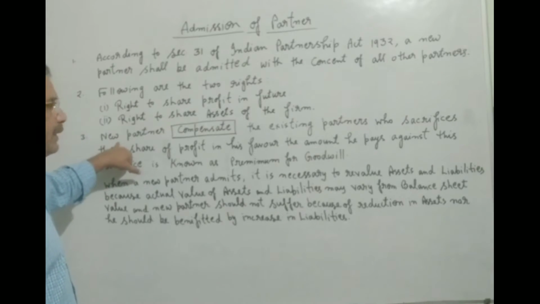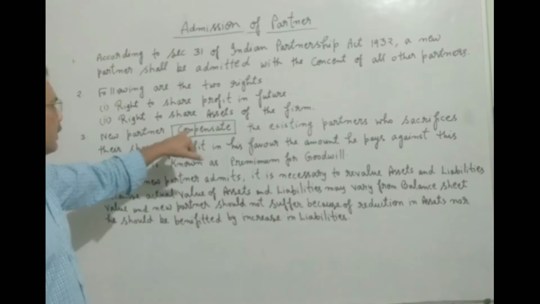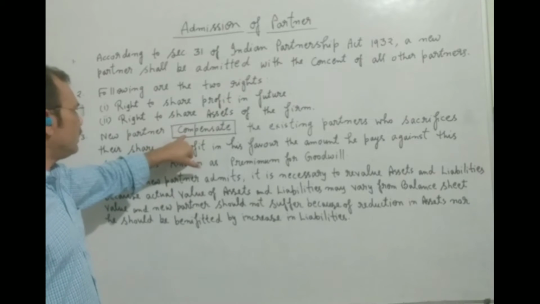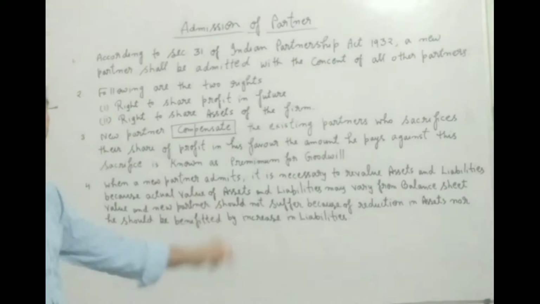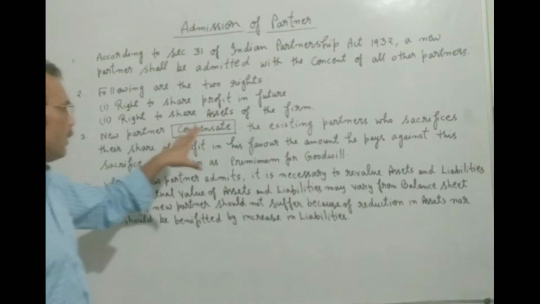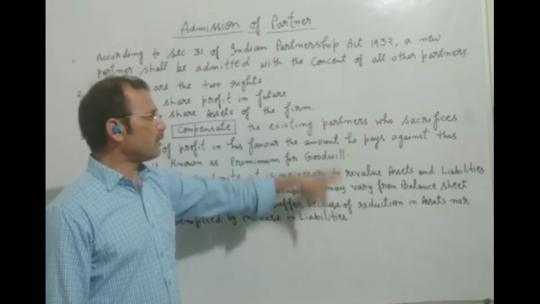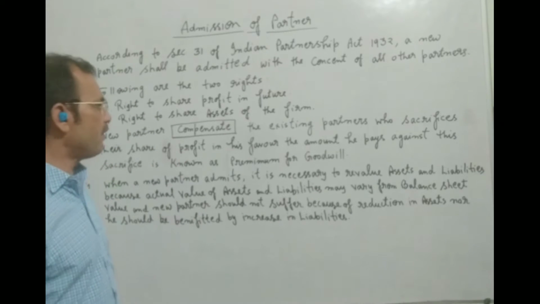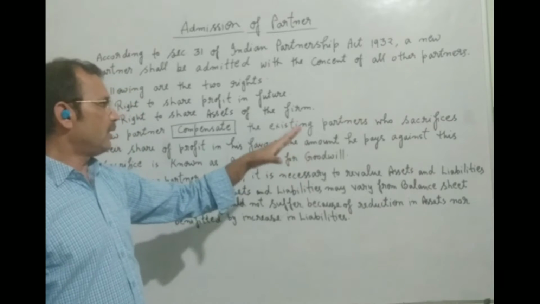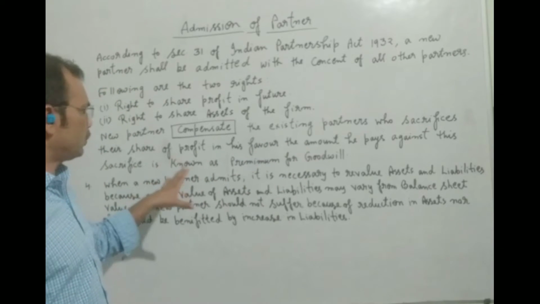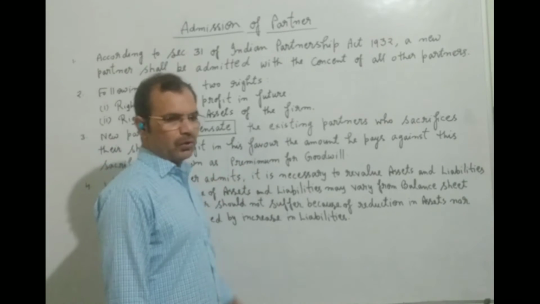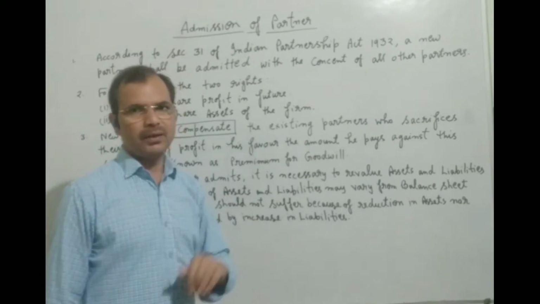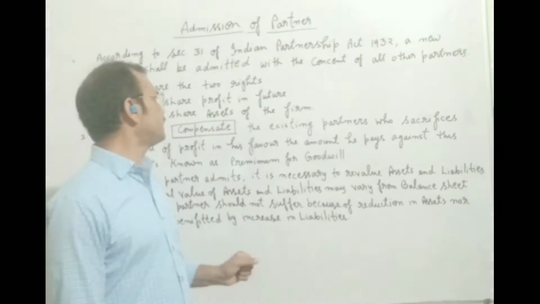The third point is new partner compulsion. You are seeing I have blocked this because this is very important. The new partner compensates the existing partners who sacrifice their share of profit in his favor. The amount he pays against this sacrifice is known as premium for goodwill. This is a very important term, premium for goodwill. So students, you will have to understand this point.